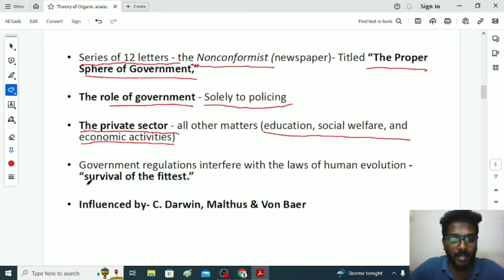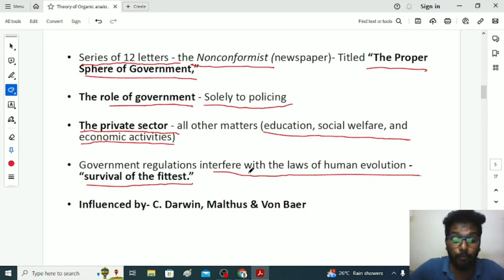The reason behind this is that he believed the fittest individual will get into the top post, so that we will get a good administration in the state. He believed in survival of the fittest, and that government regulation interferes with the law of human evolution. So the best individual will not get into the top post because of reservations and a lot of policies helping the unfit individual get into the topmost post in the government or state. He was influenced by the famous evolutionists Darwin, Malthus and Von Baer.